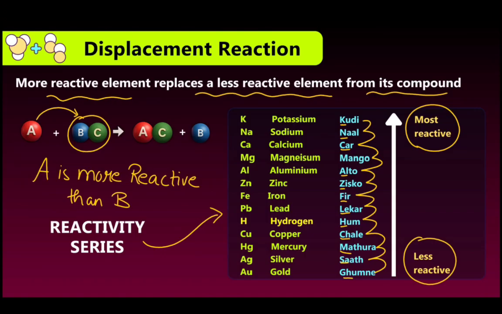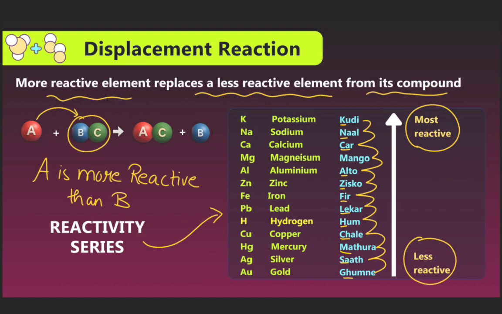Now we see the next topic. Displacement reaction: a more reactive element replaces a less reactive element from its compounds. A is more reactive than B. When A reacts with the compound BC, it forms the new compound AC plus B, meaning A displaces B, and A reacts with C to form AC, with B replaced.